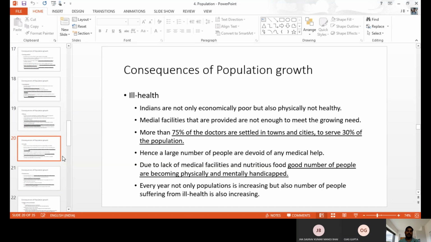So due to the lack of medical facilities or nutritious things, a good number of people in a small area are getting a number of problems. Okay, poor health is also happening because of overpopulation.